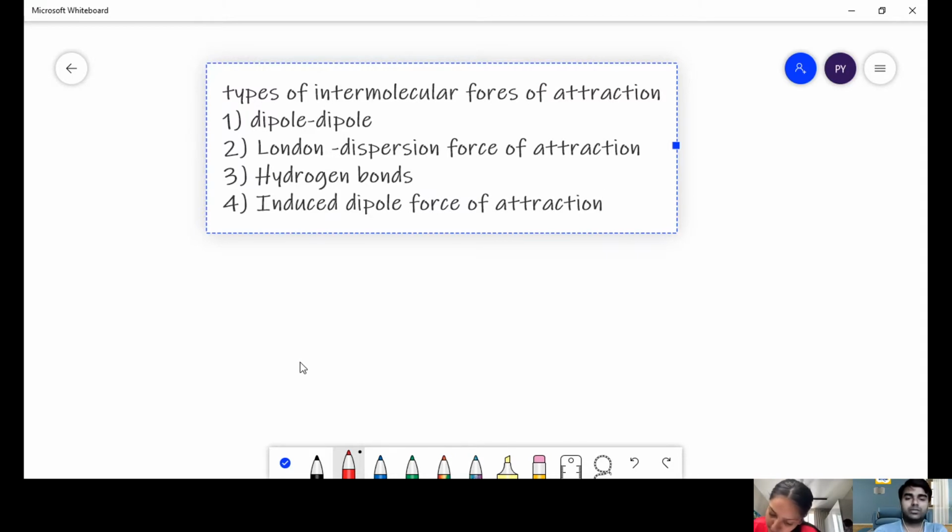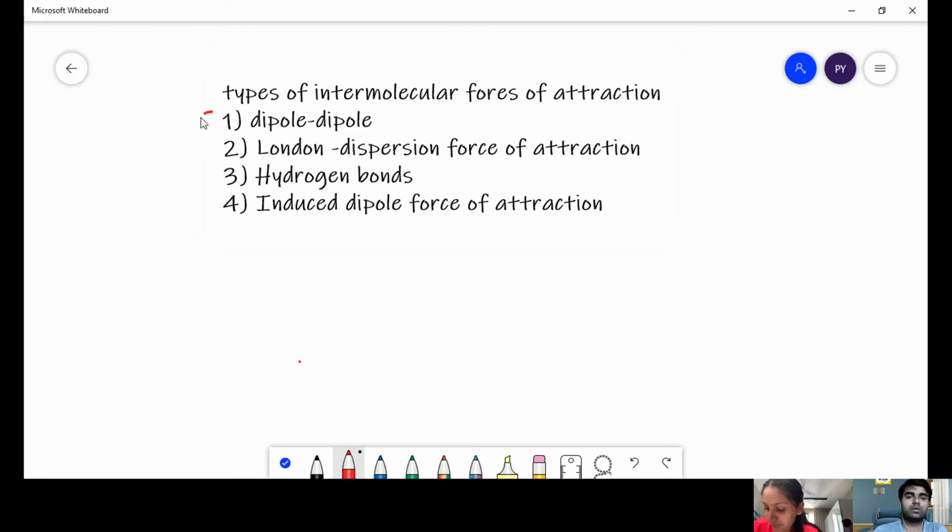Now 1, 2, and 3 are called van der Waals forces of attraction. What are they called?